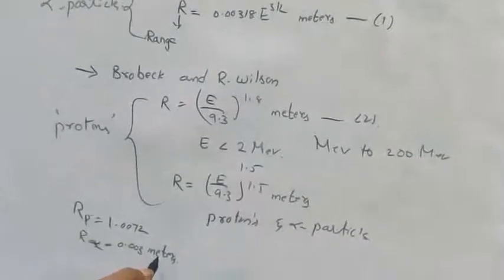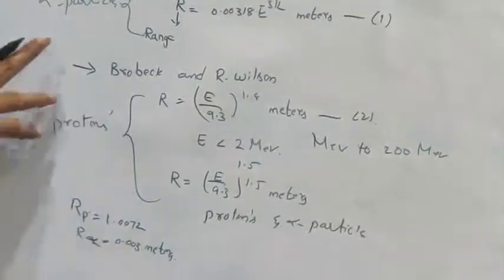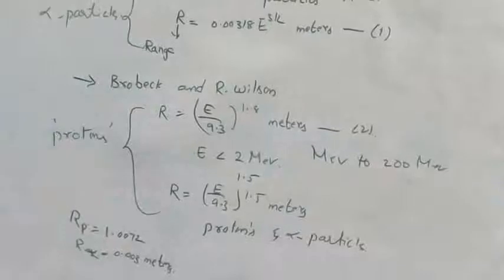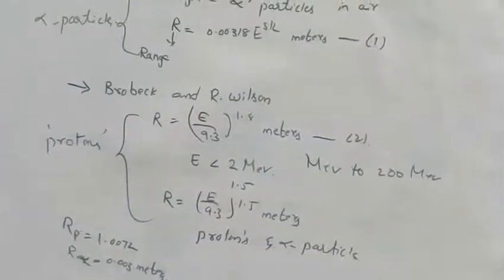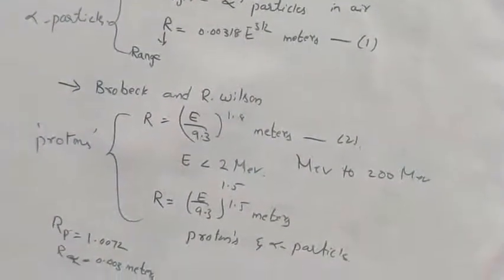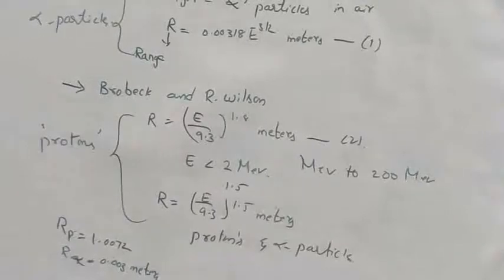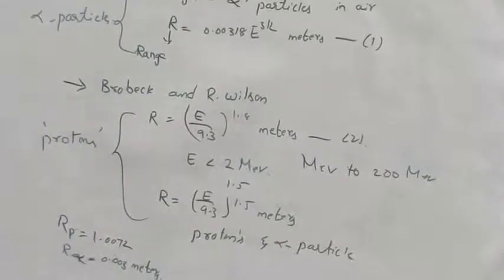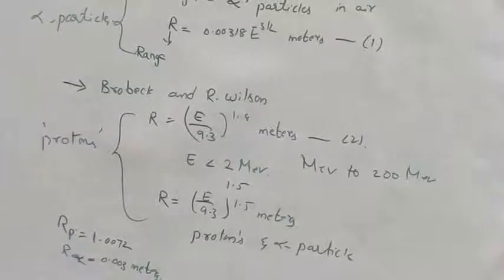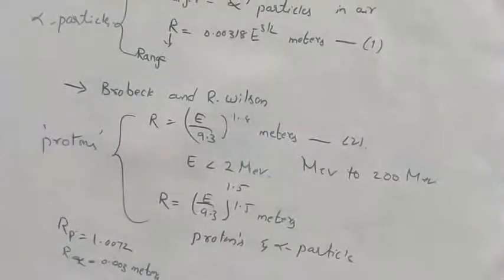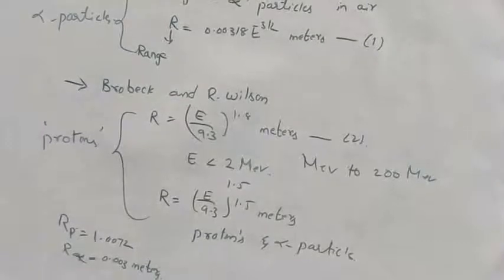Next, after Geiger and Brobeck and R. Wilson, in the year 1911, Geiger and Nuttall proposed a relation between the half-life of an alpha emitter and the range of the alpha particle.